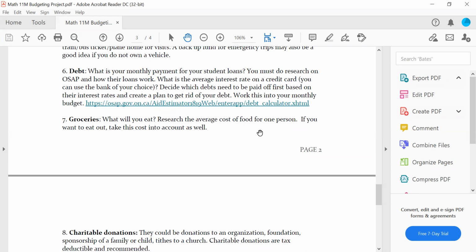That's money that you can use towards your education. And often students walk away with credit card debt. You need to figure out how to pay those off. The first one is this OSAP loan calculator right here. So I'm going to show you guys what that looks like.